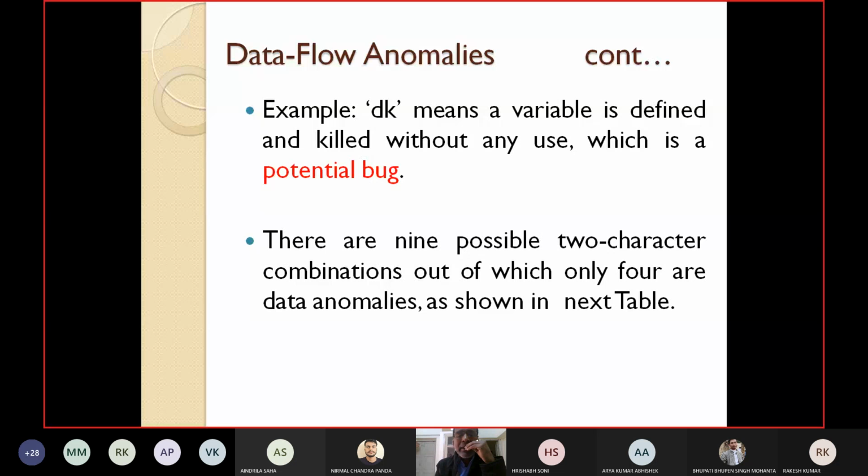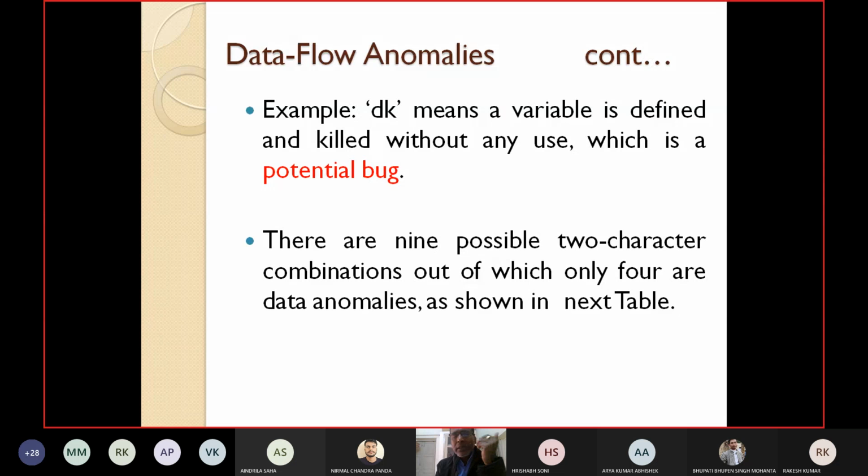Then it is obviously a bug. This is an anomaly because you have defined a variable but you have not used it, which is a potential bug.